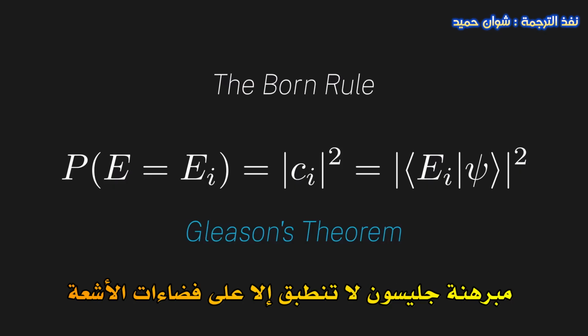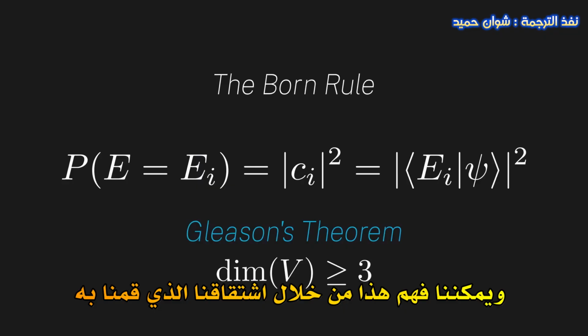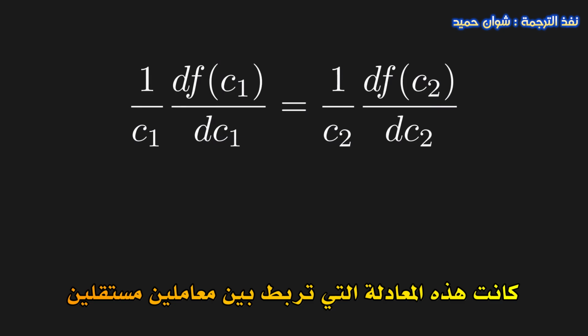Gleason's theorem is only valid for vector spaces of dimension 3 or greater, and we can see why this is true from our own derivation. Remember that the pivotal step in our derivation was the following, where we found an equation relating two independent coefficients.